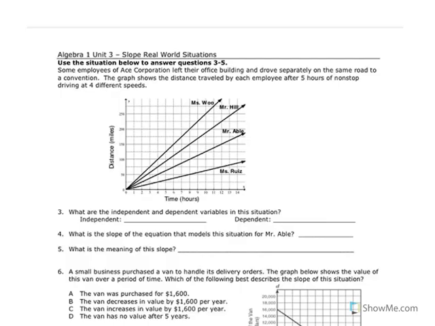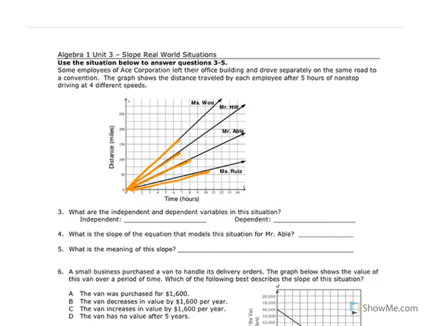Okay, let's go to the back. It says some employees of Ace Corporation left their office building and drove separately on the same road to a convention. The graph shows the distance traveled by each employee after 5 hours of nonstop driving. They're all going 4 different speeds, and we can tell because the slopes of the lines are all different.